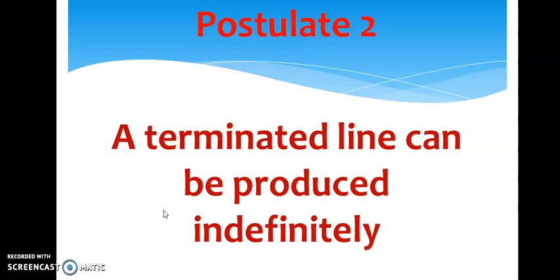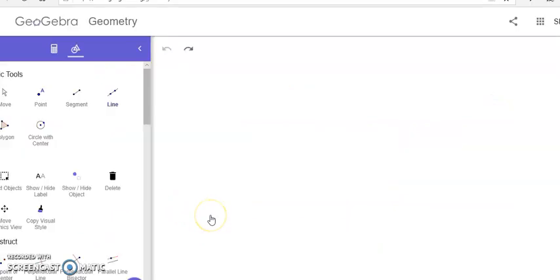Okay, let us move on to our next postulate. Children, how can we construct a circle? Yes, here I am going to construct a circle. For that I need one point that could be the center, like this. Now I have taken one point here and this is the center of the circle, and I need one radius, and here it is.